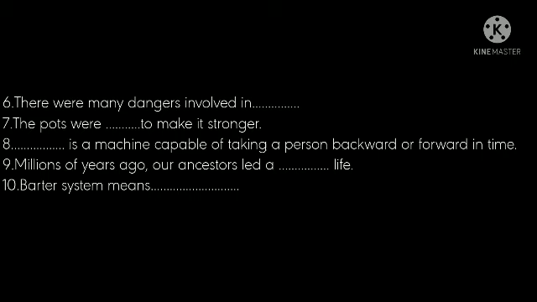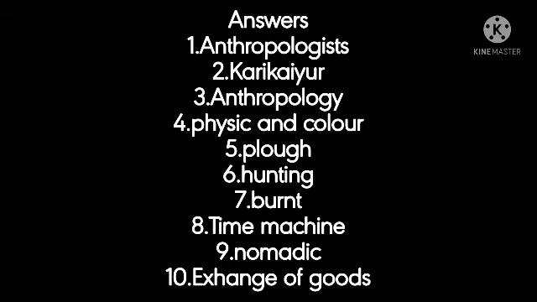Come to the ninth question. Millions of years ago, our ancestors led a dash life. Yes, nomadic. They were wandering from place to place. Millions of years ago, our ancestors led a nomadic life. Come to the 10th question. Barter system means dash. What is the answer? Yes, exchange of goods. Barter system means exchange of goods. In olden days, before the invention of money, people used to exchange goods for goods, which is known as barter system. Answers for fill in the blanks.